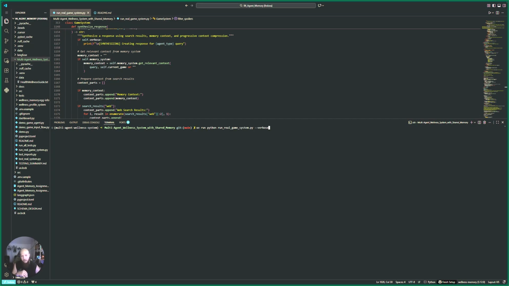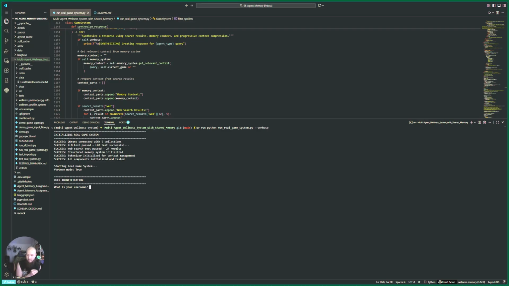So we're going to do this. We're going to run the game, and we're going to run with the verbose command so we can see what the system does for us to take out spoilers. And we'll see both high spoiler sensitivity, and we'll turn spoiler sensitivity off so that we can see. So Chris B, welcome back. My profile is loaded. What game would I like to ask about?